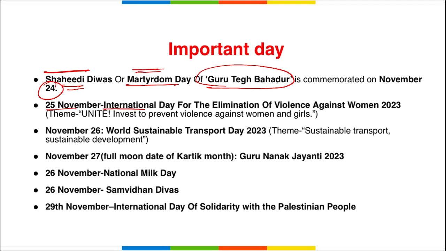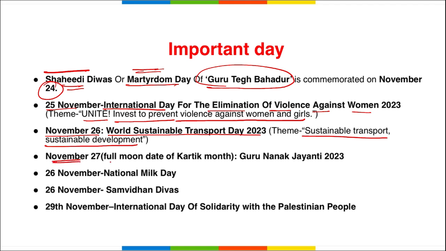25th of November is the International Day for the Elimination of Violence Against Women, theme being Unite, Invest to Prevent Violence Against Women and Girls. Then 26th of November is World Sustainable Transport Day with the theme Sustainable Transport, Sustainable Development.